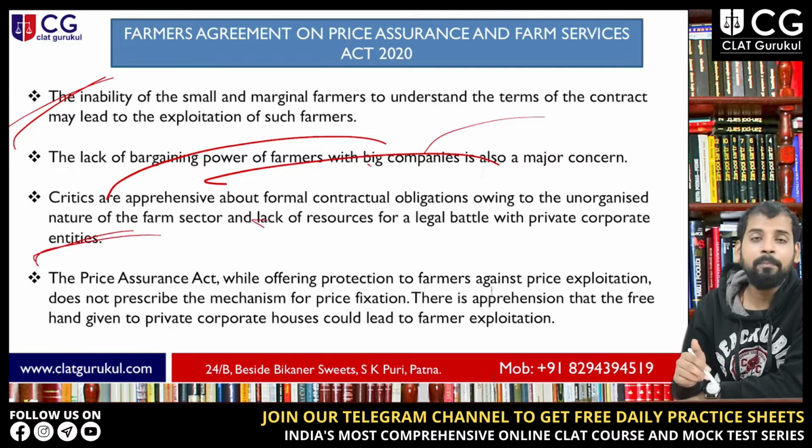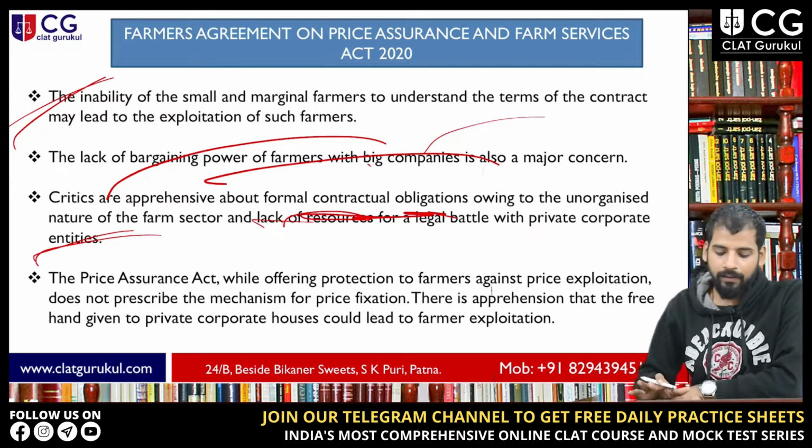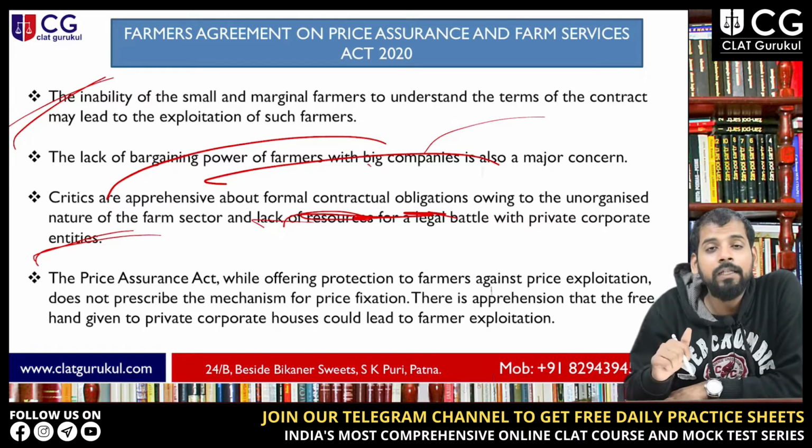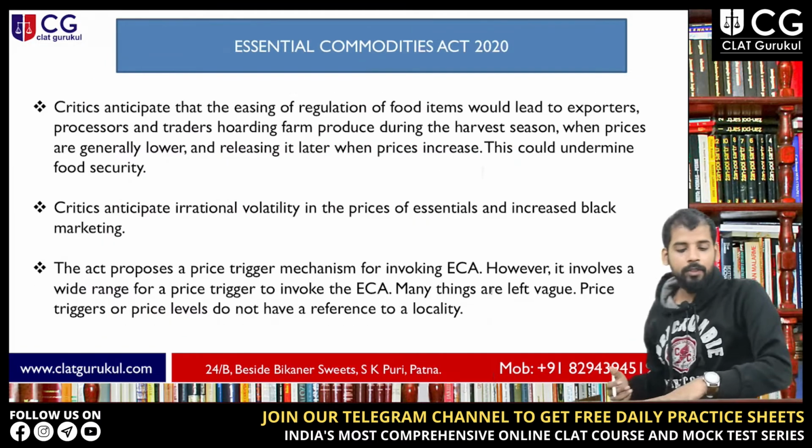Now critics are apprehensive about formal contractual obligations because of the unorganized nature of the farm sector. Farmers lack the resources for a legal battle, and they can't afford that kind of thing if a private player comes in. Next is the Essential Commodities Act.